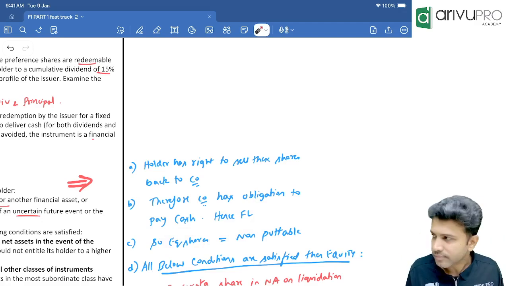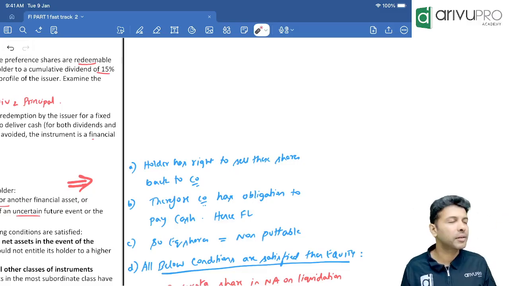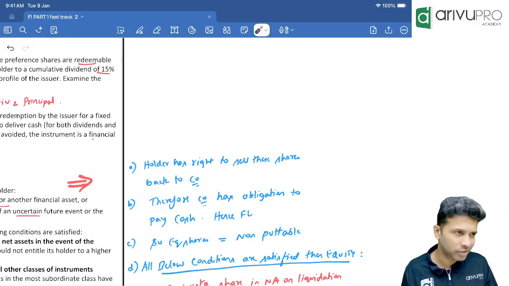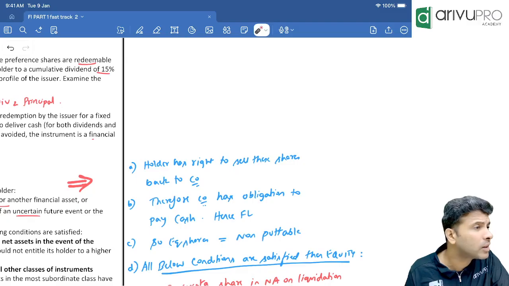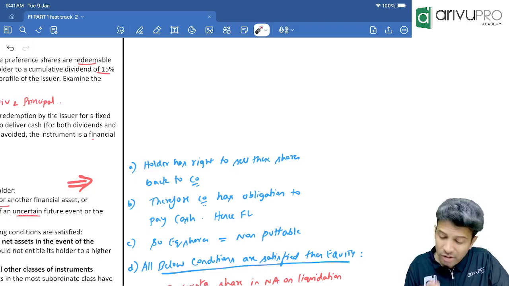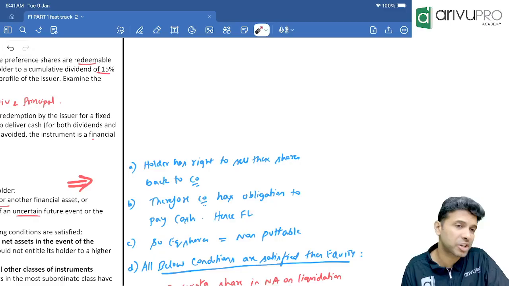One is that. Now they have given an exception to this rule. What is that? Once again, generally putable instruments are financial liability because the company will have an obligation to pay cash.